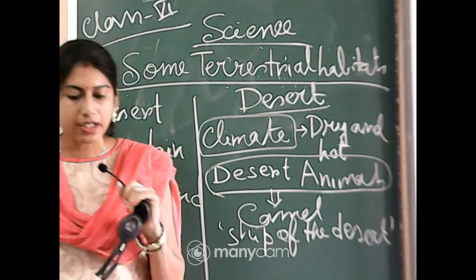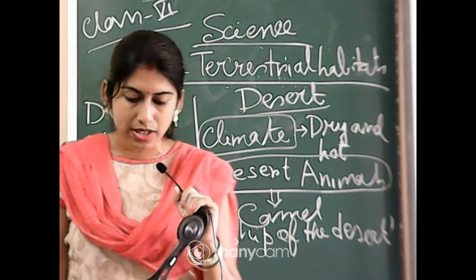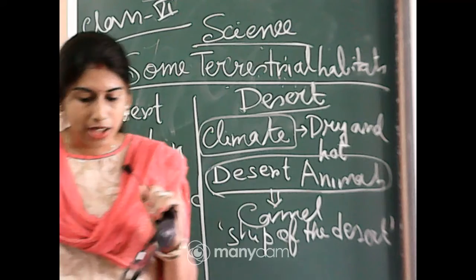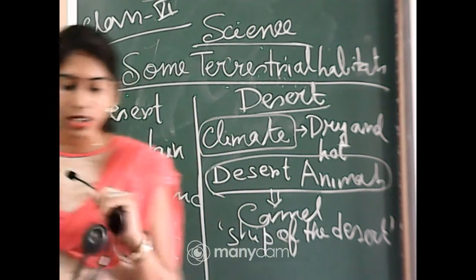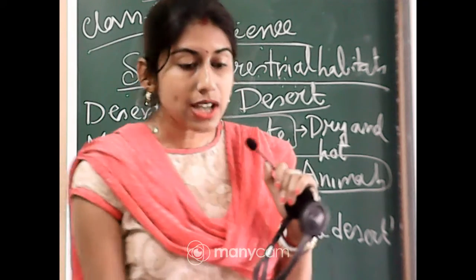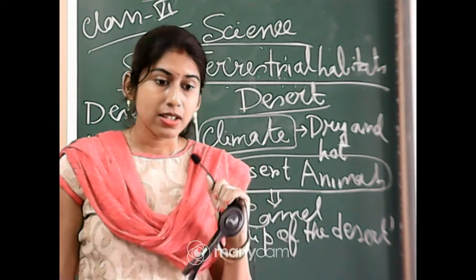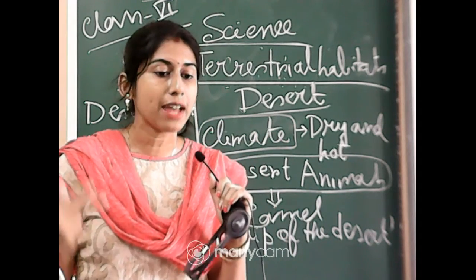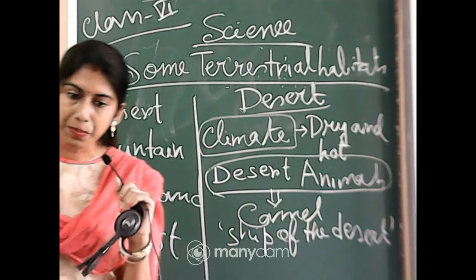Another is that they can adjust their internal temperature according to the surrounding air. So these are some main properties of camels. With the help of these, they are able to survive in the desert. Clear? Clear everyone?